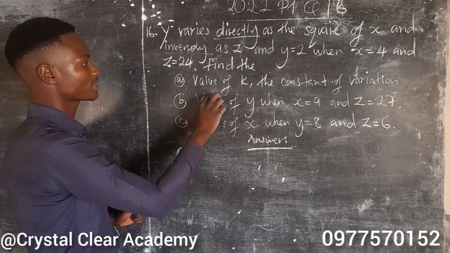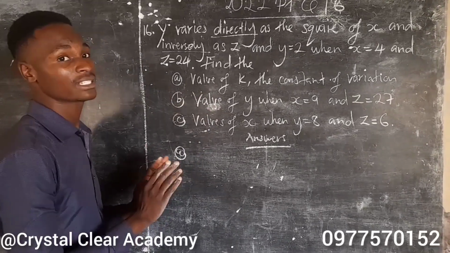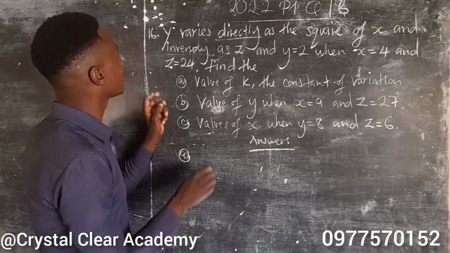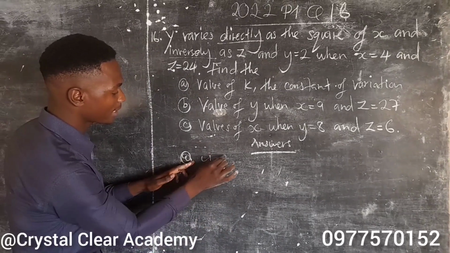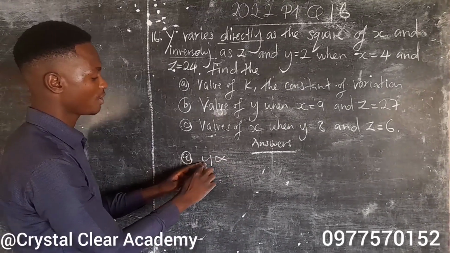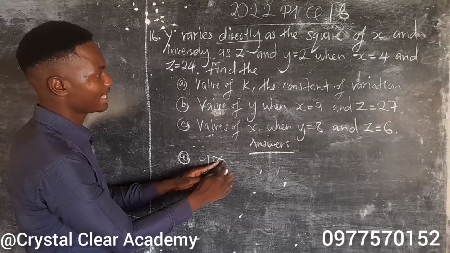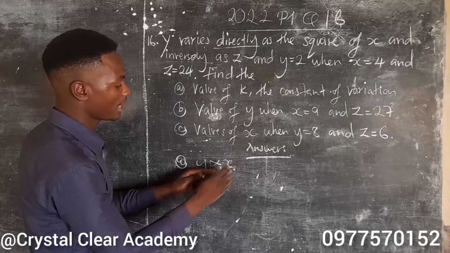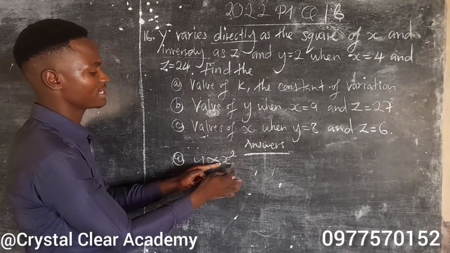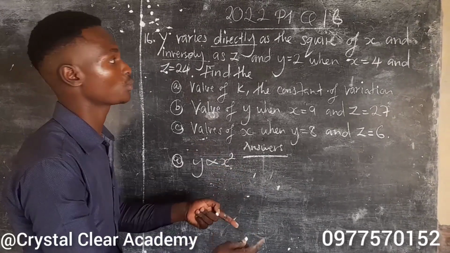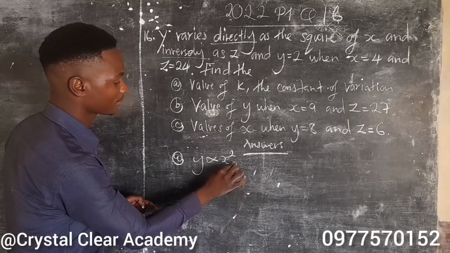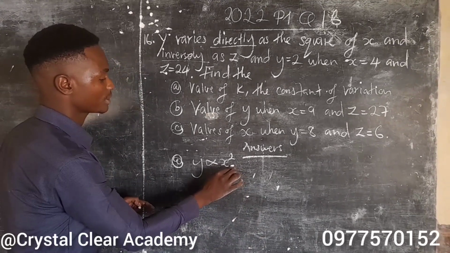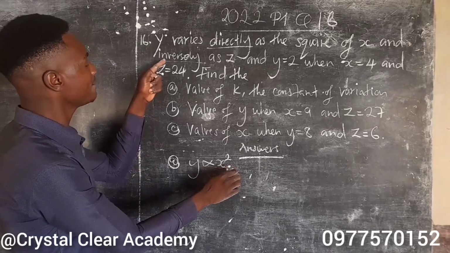To find the constant k, we first write an expression. Y varies, this is the symbol for variation, y varies directly as the square of x. That means x is raised to the power 2. And inversely.